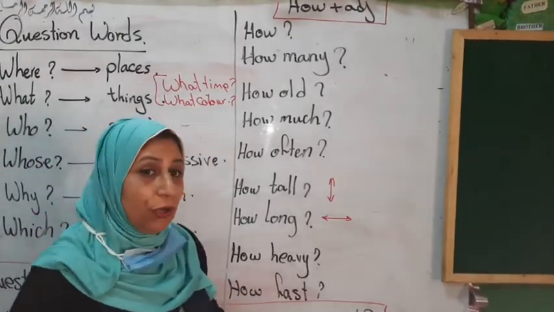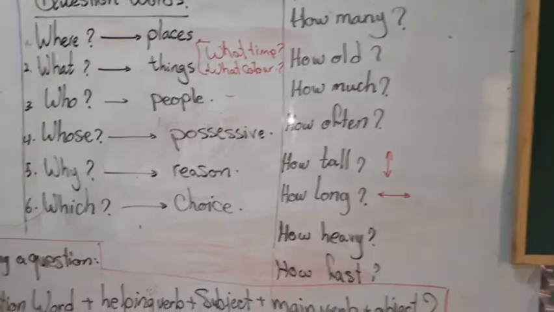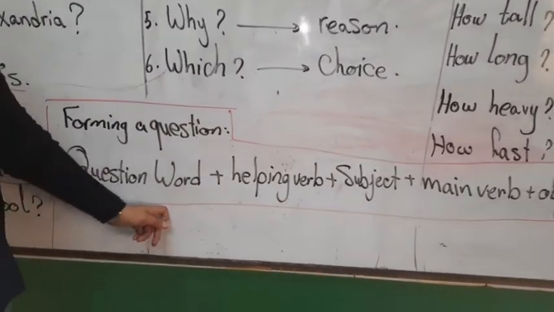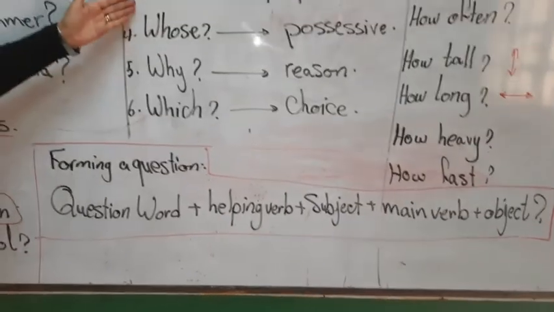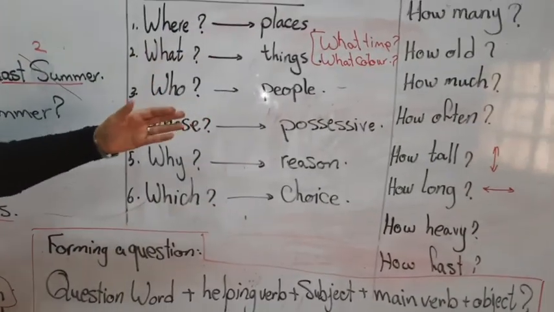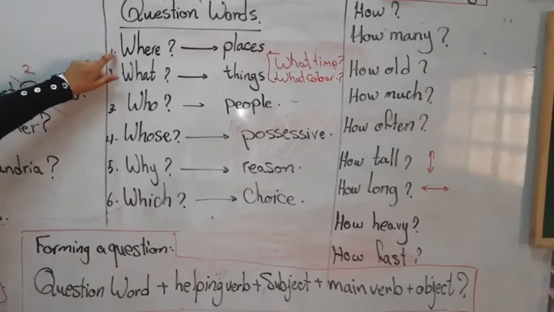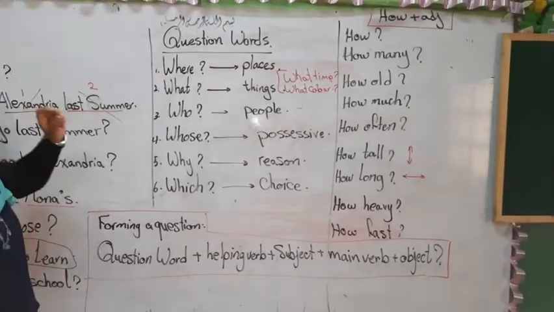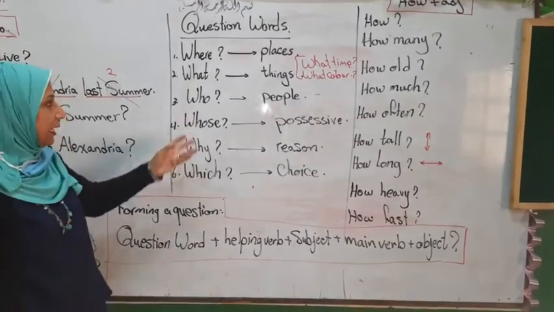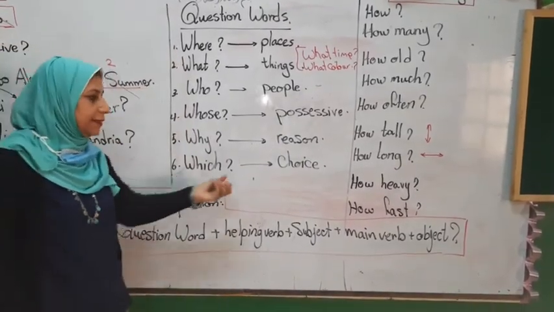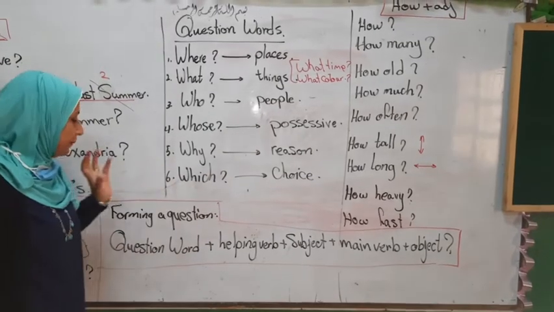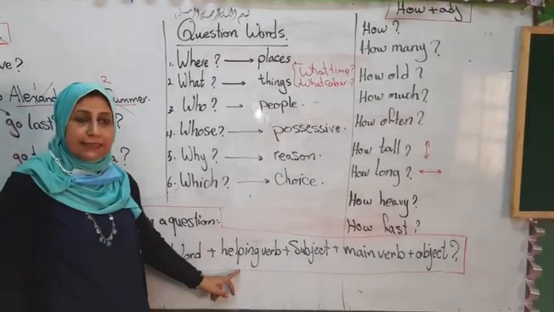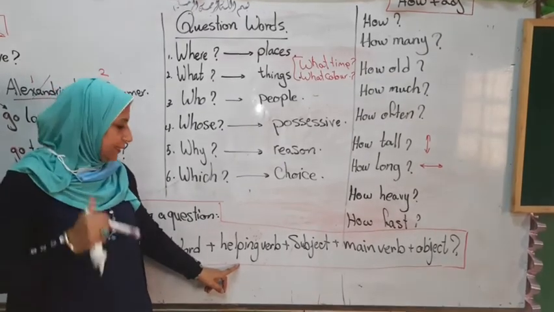So, when we form a question, we use question words. Where, what, who, how often, how many, how much. We use the question word depending on the answer. When I omit the answer place, I say where. When I omit the answer choice, I say which. Question word plus a helping verb, and this depends on the tense of the verb.